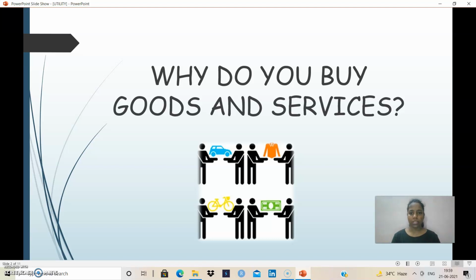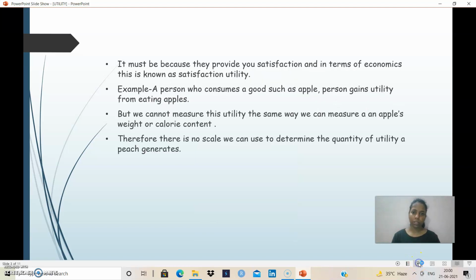Of course, a person buys a good or a service to have some satisfaction. Like if a person purchases an apple, the satisfaction from that apple is eating and trying to be fit or healthy, right? So it must be because they provide you satisfaction, and in terms of economics, it is known as utility. For example, as already discussed, a person who consumes a good such as an apple gains utility from eating apples. The satisfaction in economics is known as utility.